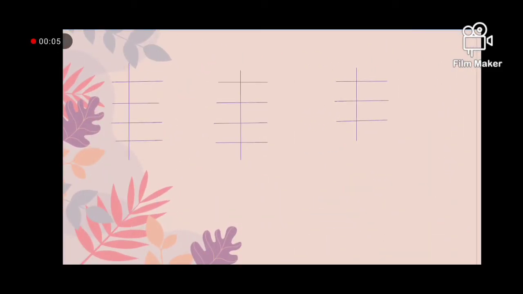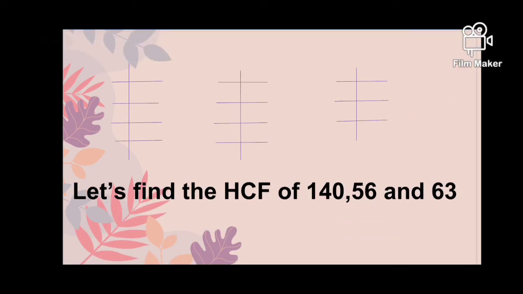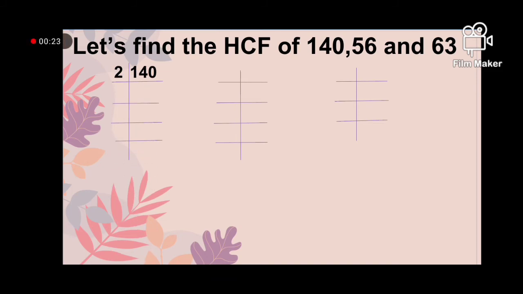Now we will find the HCF of 3 numbers. Find the HCF of 140, 56 and 63. We will find the HCF among 3 numbers, 140, 56 and 63. First we will resolve 140 into prime factors. 2 70s are 140. Again 70 is an even number, we will divide it by 2. 2 35s are 70, then 5 7s are 35 and 7 1s are 7.